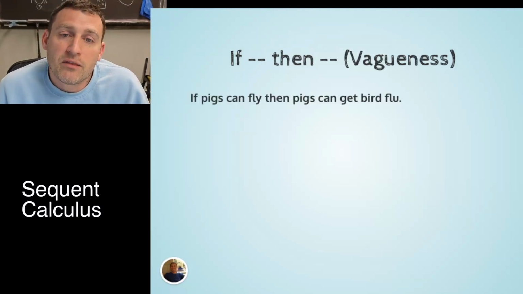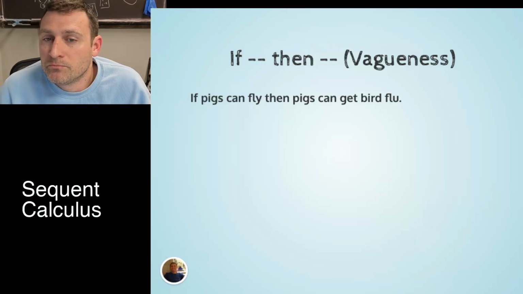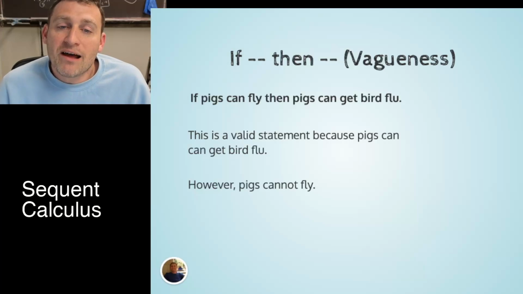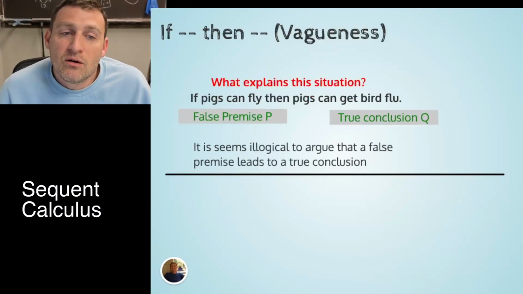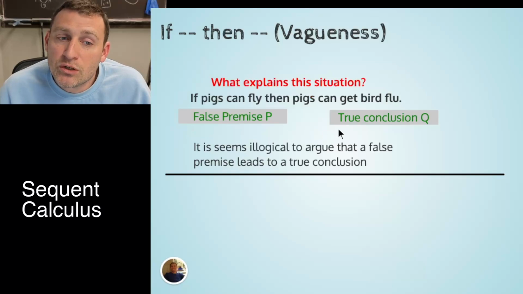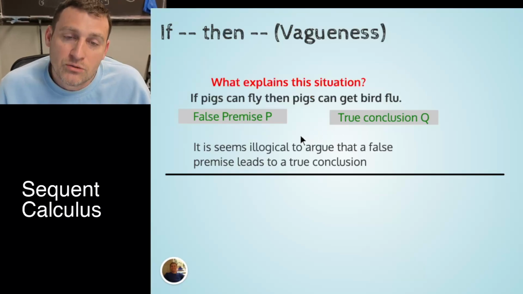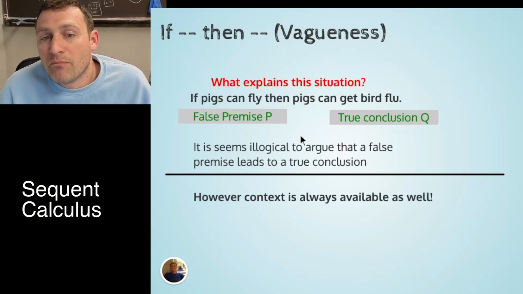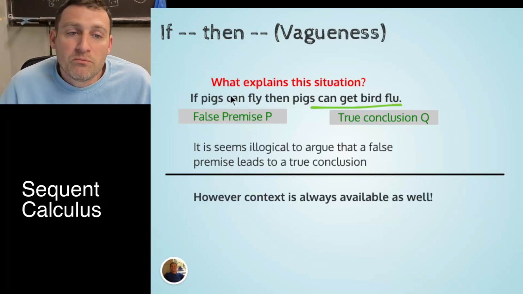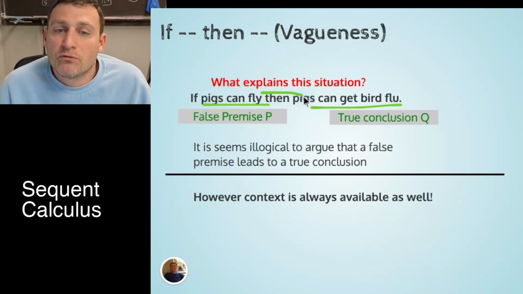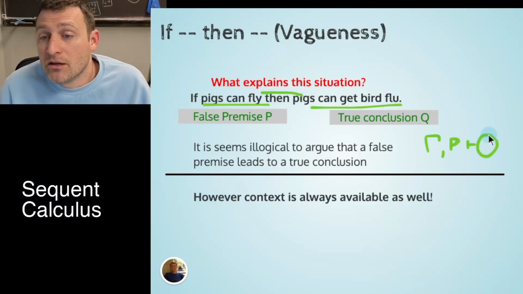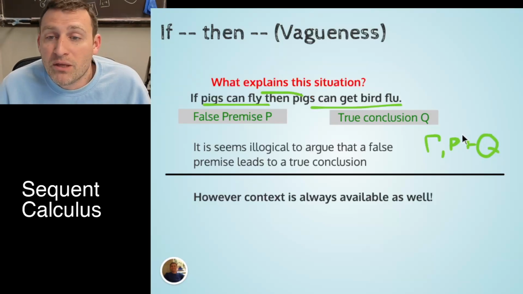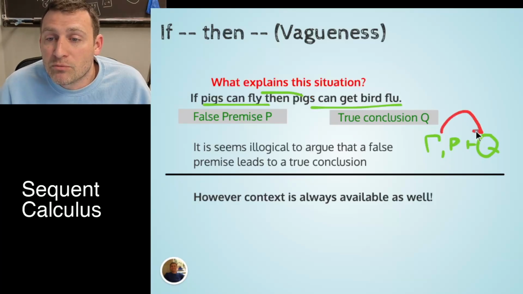If pigs can fly, then pigs can get bird flu. Pigs do not fly, but pigs can get bird flu. And so this is a valid statement, but how? The false premise is going to the true conclusion, but the way it's doing it is by context. Context is what really makes pigs get bird flu. Pigs flying isn't responsible for the bird flu, it's the context. So this is a situation where the important information is not coming from P, but rather gamma is producing Q.